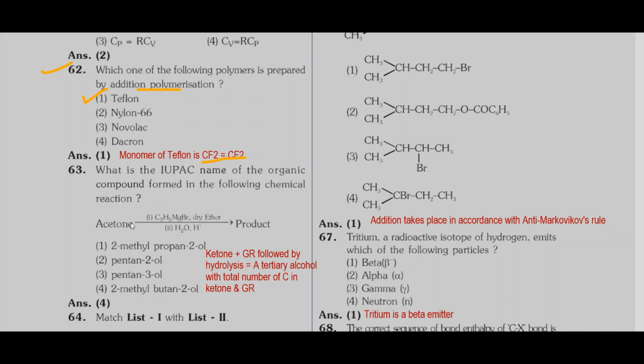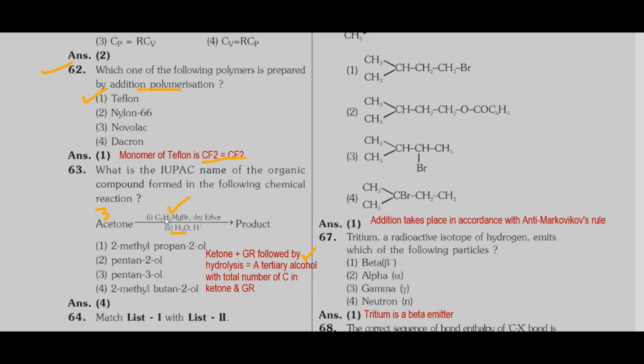Whenever a ketone is treated with a Grignard reagent followed by hydrolysis, the product is always a tertiary alcohol. Then how many carbon atoms are present in the tertiary alcohol? You can just add the carbon atoms in acetone and the carbon atoms in the Grignard reagent. In acetone, everybody knows the formula CH3COCH3, 3 carbon atoms here.